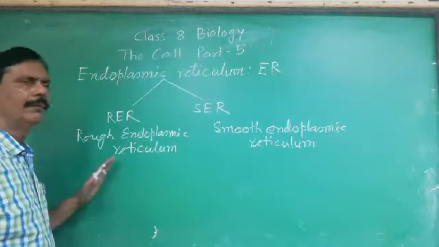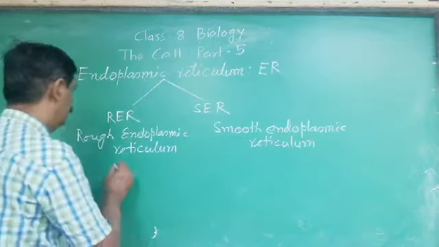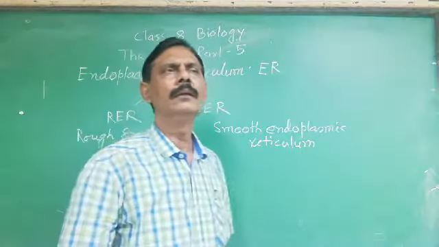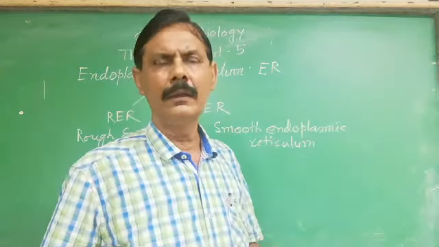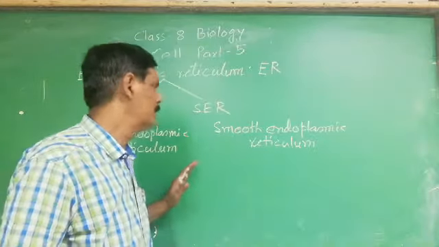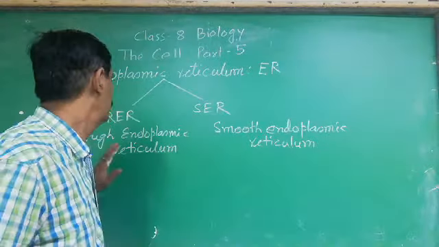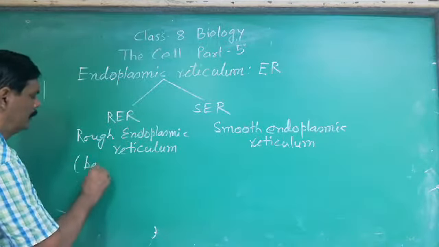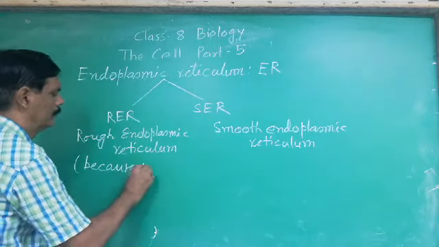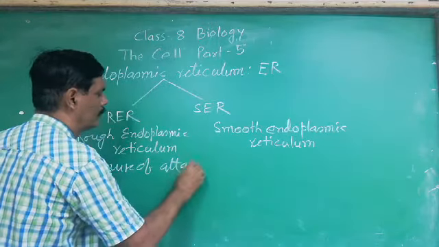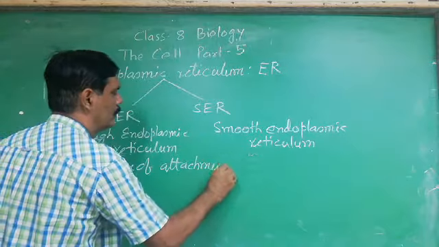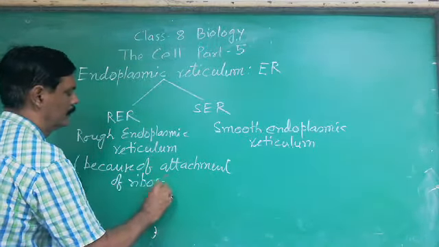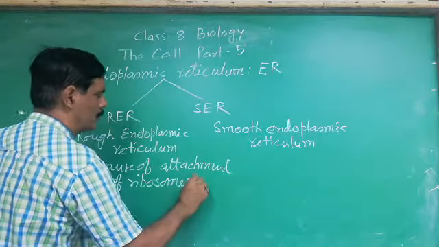Rough endoplasmic reticulum is rough because of the attachment of the ribosomes over it. That gives the roughness to this endoplasmic reticulum. So they are called the rough endoplasmic reticulum. This is because of the attachment of ribosomes.